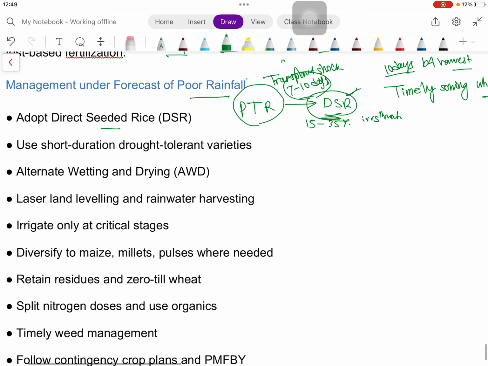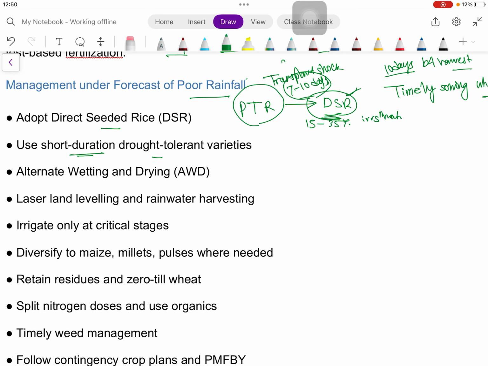Okay, then we will not use a long duration crop, we will use short duration and drought tolerant varieties. Because whatever rainfall will be there, we have to use that, and not only for rice, we have to use the residual moisture for wheat also.